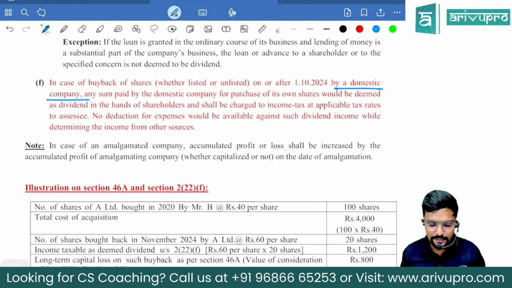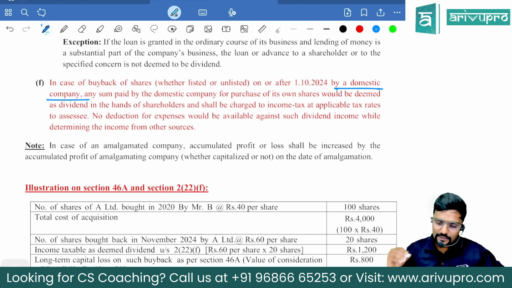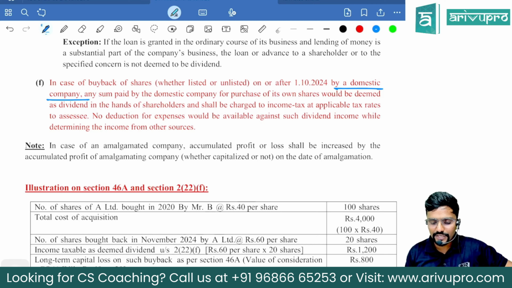Any sum paid by a domestic company, which is nothing but the buyback price, for purchase of its own shares would be deemed as dividend in the hands of the shareholder and shall be charged to income tax at the applicable tax rates to the assessee. That is, whatever is the rate applicable for him, because dividend income is never special. No deduction for expenses would be available against such dividend income while determining the income from other sources. Okay, means he cannot claim any expenses, guys.